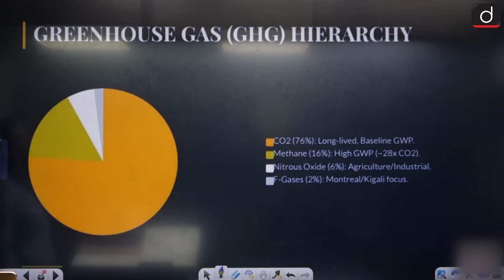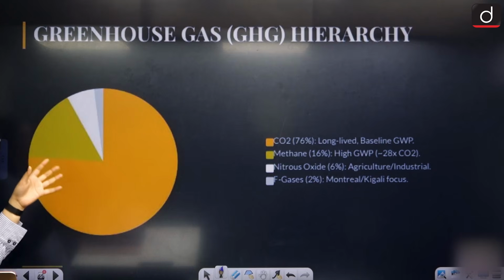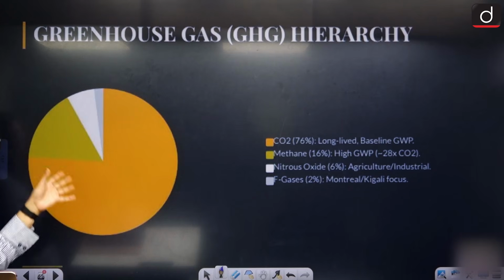And if we talk about the contribution, we have CO2 76%, the longest lived baseline. Methane 16% in the environment, with a high GWP. Nitrous oxide 6% and fluorinated gases 2%. This is the current composition.